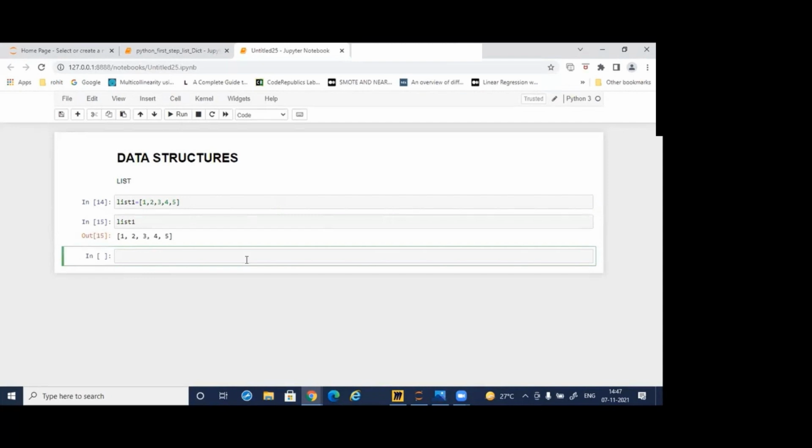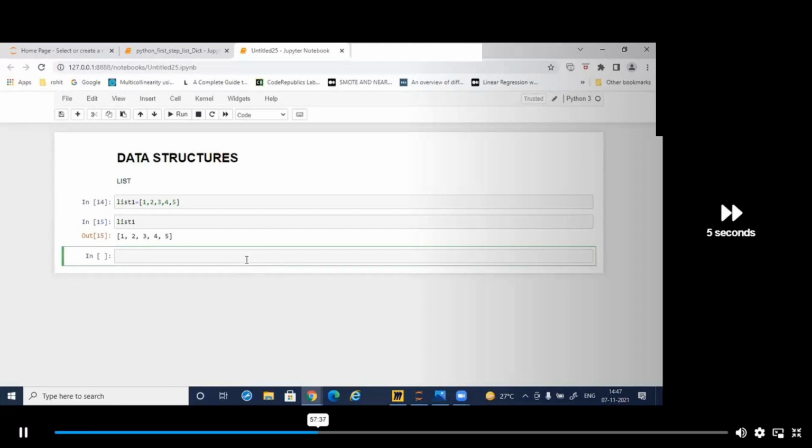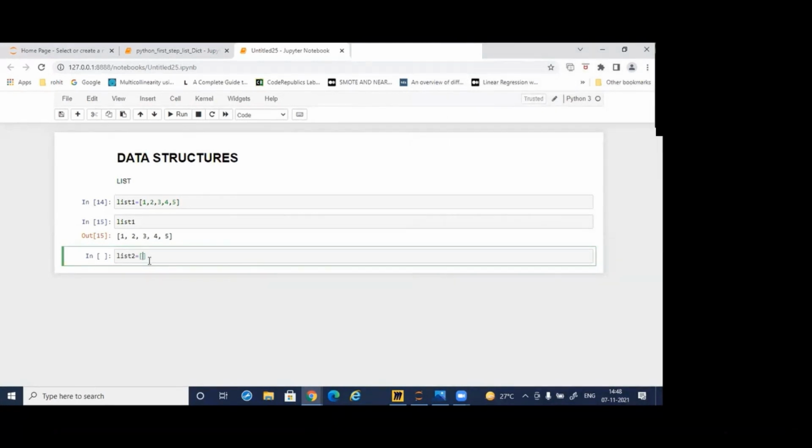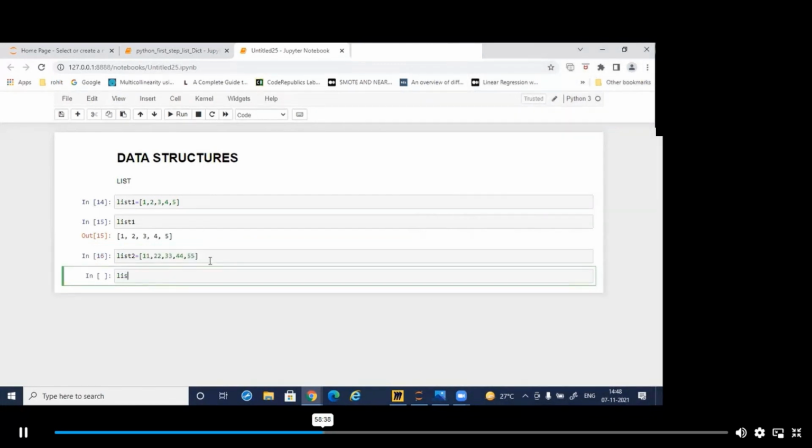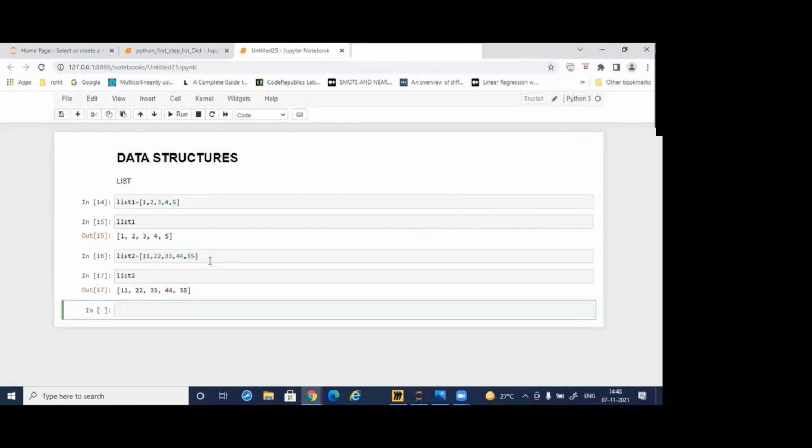Here, create list2 in the same way. Now you can just see what is in list2. So the values are there. Integer values are there. You can write any other list also. List3, and here you can write this one.